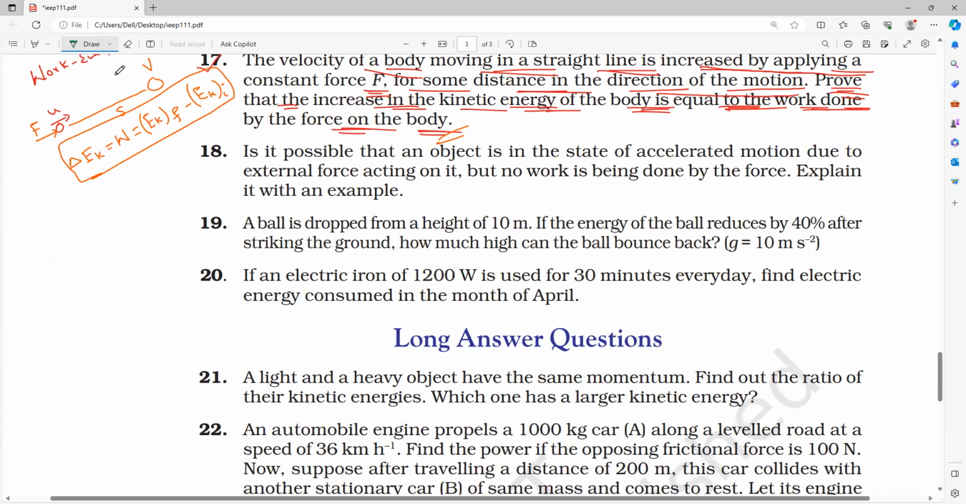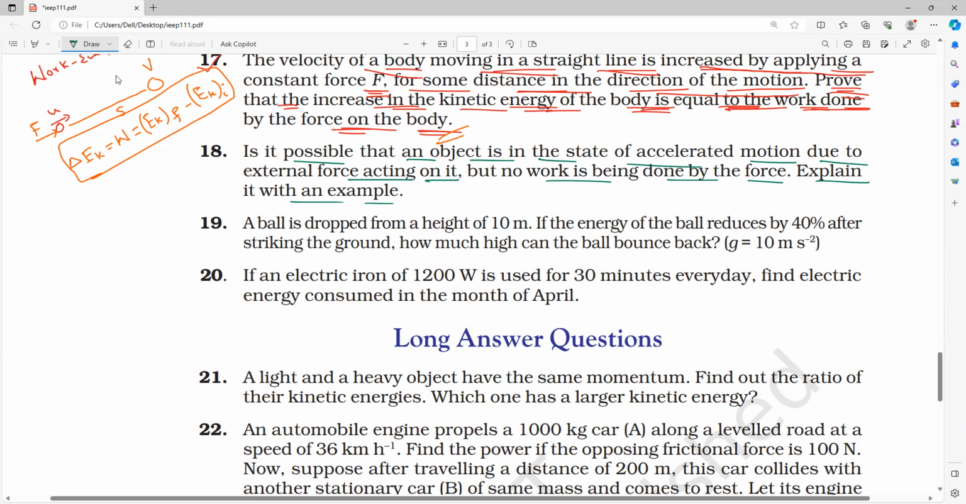Very, very important. Next question: is it possible that an object is in a state of accelerated motion due to an external force acting on it, but no work is being done by the force? Explain it with an example. Let me see who has the knowledge. 100% you have this concept. It is accelerating continuously, but the total work done is zero.